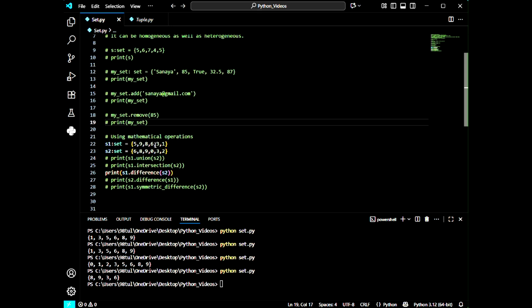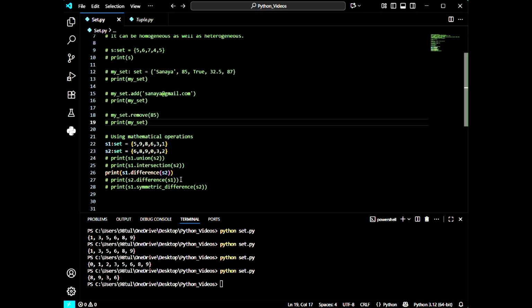That means we can see 6 is common, 8 is common, 9 is common and 3 is also common. So it will first cancel out the common elements, then it will return only the elements left in set S1. Why? Because we are using here S1 dot difference S2. If we use S2 difference S1, then it will first cancel the common elements, then it will return the rest of the elements of set 2.